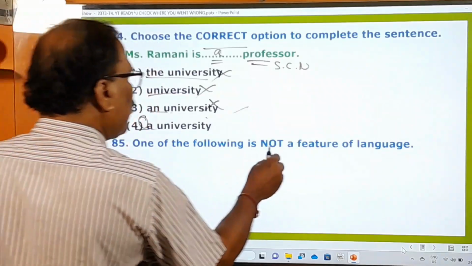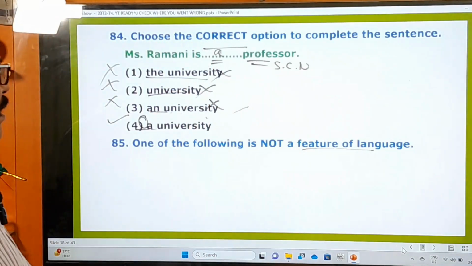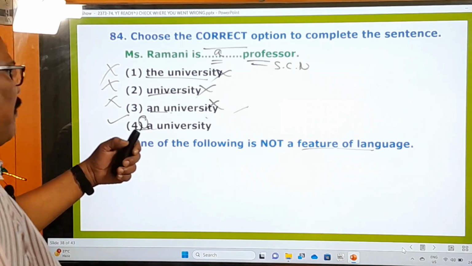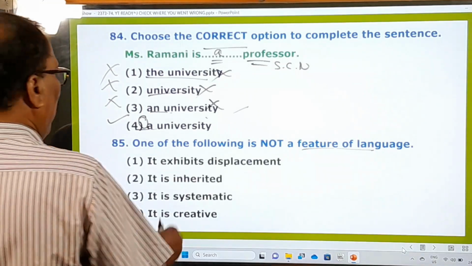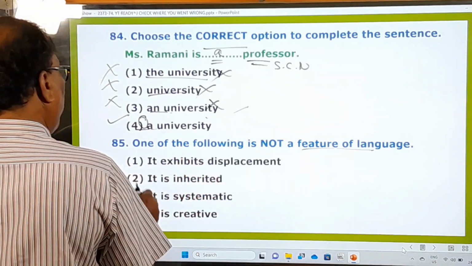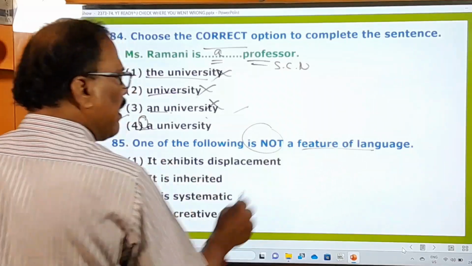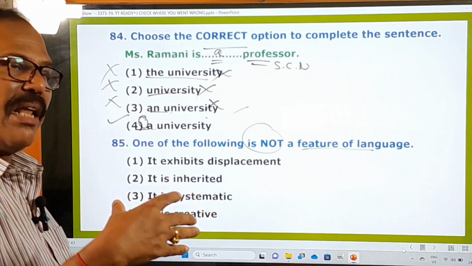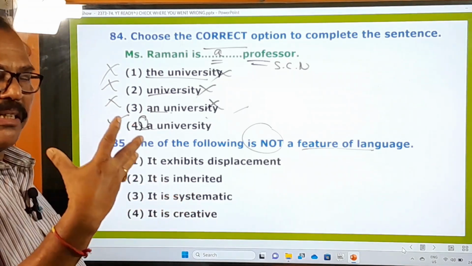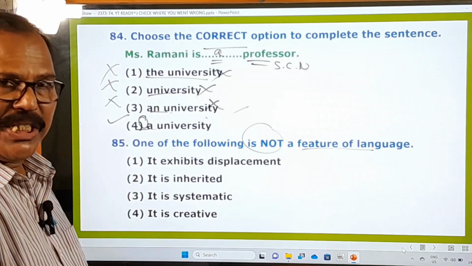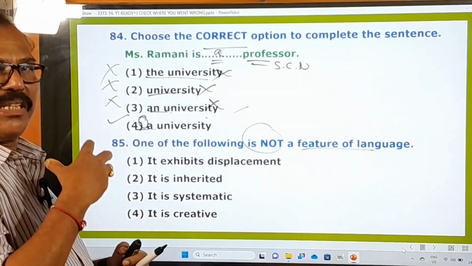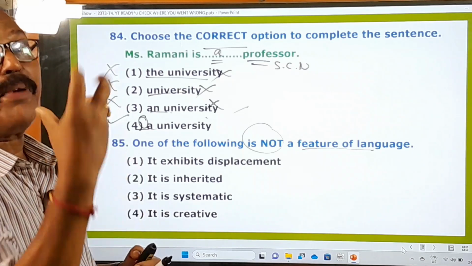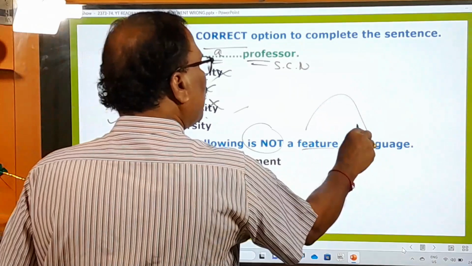One of the following is not a feature of language. Okay, language features, language, what is that? Features are mentioned. Not a feature of language. It exhibits displacement. Okay, but it's not a feature of language, he says. You know about the language. Language is a system. Language is a systematic system of symbols. Language is creative. Language is unique. There are so many linguistic principles. They are called features of language. You can also say. Right.